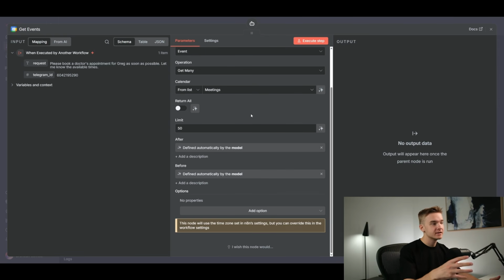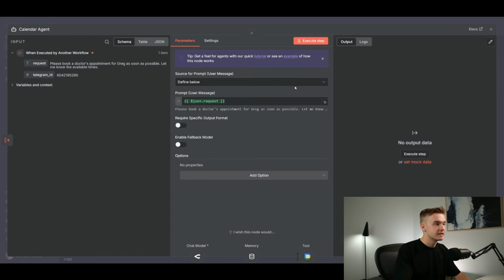So we do need to give it some context. We do need to tell it what today's date is so it has some context as to when to look on the calendar. So if we ask about the events that are happening tomorrow, we want to be able to have context of today being Friday and tomorrow being Saturday, or whatever day, obviously. We can do that by giving it that context.